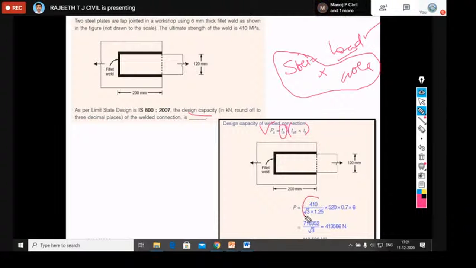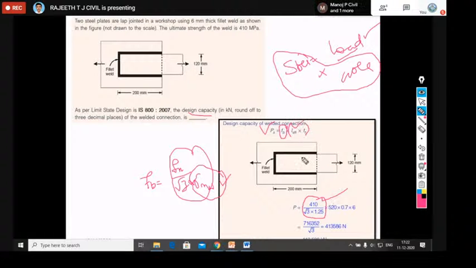Now what is the stress in the material? We have seen the formula. What is the stress, the strength of the weld? It is always Fu of the weld or the parent metal, Fu by √3 gamma mw, according to the code, clause 10.5.7. Here gamma mw is not given, therefore you should remember the partial safety factor. The value of gamma mw is 1.25 for shop fabrication. So that is your stress portion.